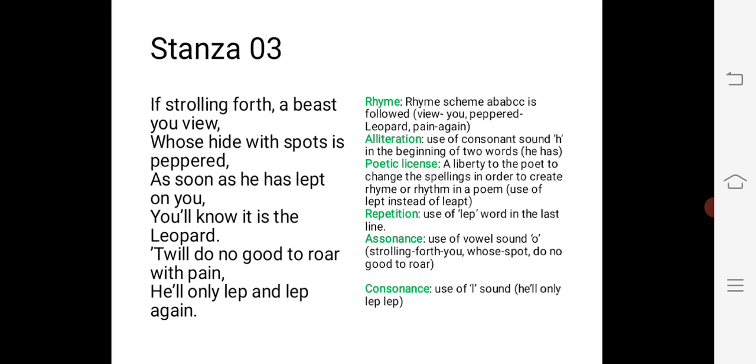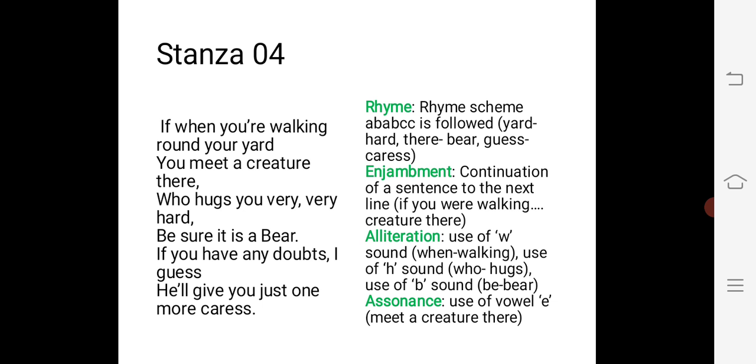And consonance is present, use of the L sound. He will only lap, he will only lap and lap. So L is repeated, you see. So those are the poetic devices used in this stanza.